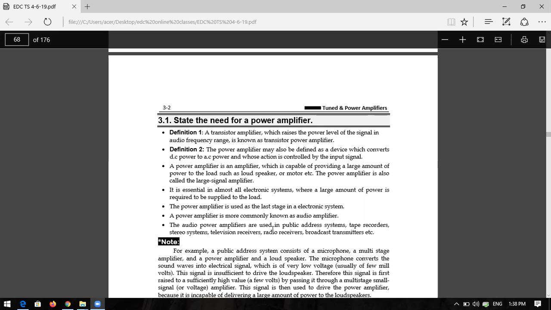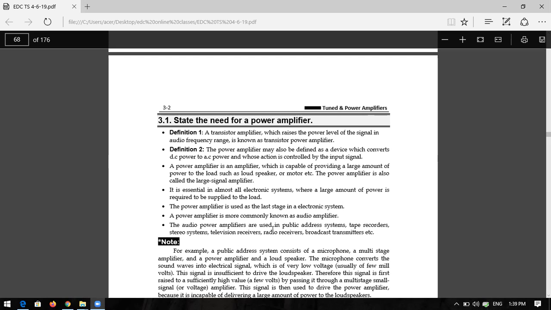And you can also have the second definition. The power amplifier may also be defined as the device which converts DC power to AC power and whose action is controlled by the input signal. Okay, very important second definition. It is the device which can convert DC power to AC power. Very important. That means by using a power amplifier, you can convert the DC power into AC power. You can call it a DC to AC power converter. So this is the second definition of the power amplifier.